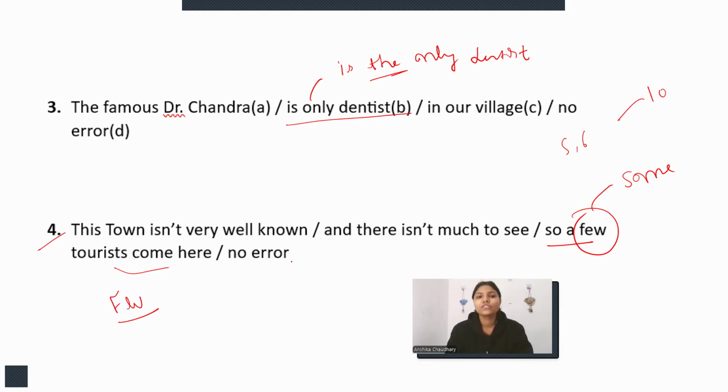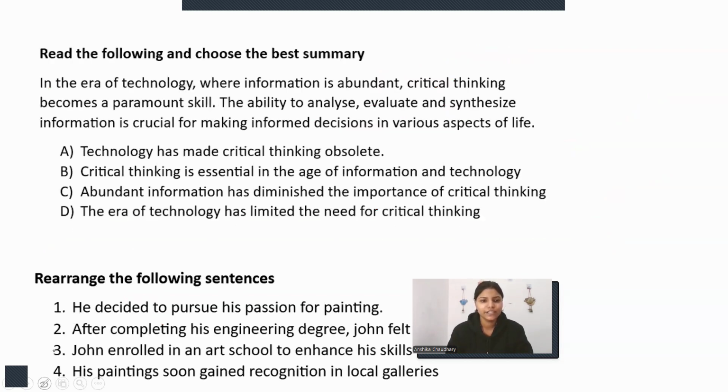So few tourists come here, like only one or two or no one, right? "A few" means at least some people, out of 10, 5 to 6. But "few" means only one or two. Okay. Let's move on to the next.